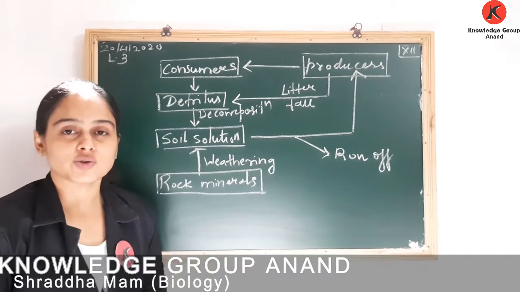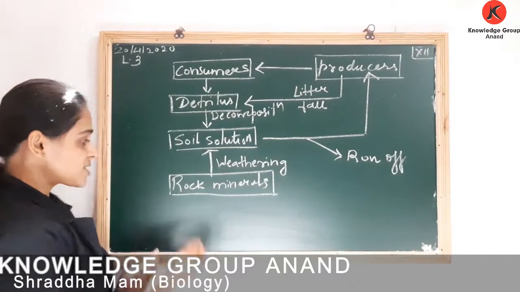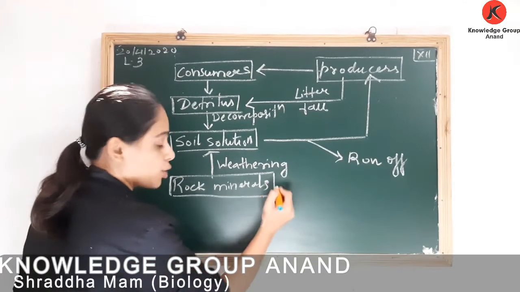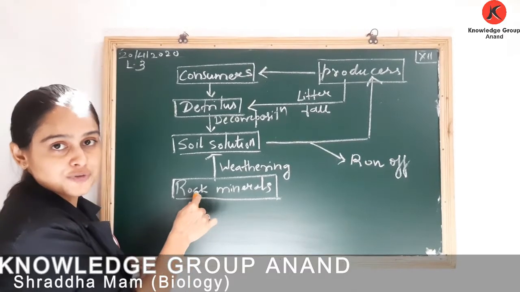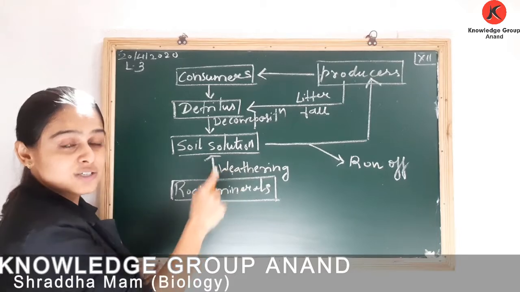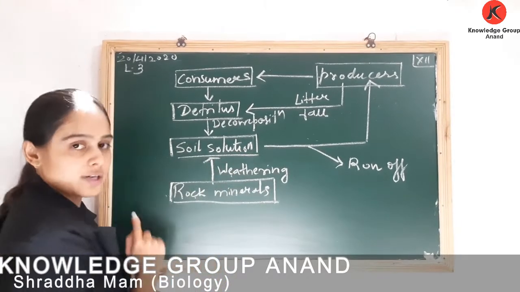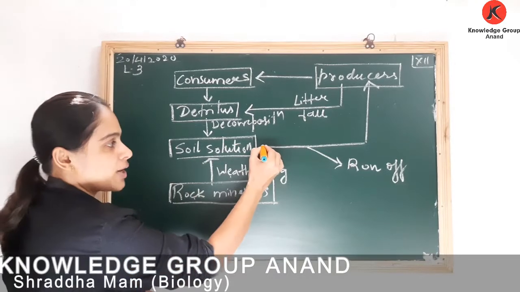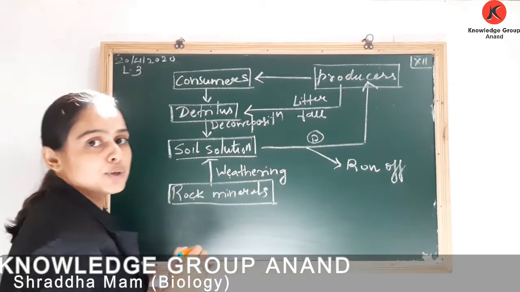Here I have drawn a simple model that represents your phosphorus cycle. Okay, the phosphorus cycle begins from your rocks, right? These rocks, to be more specific, are rich in phosphates. By the process of weathering, there will be release of phosphorus in soil, so it will be present as soil solution. From this soil solution, this phosphorus is taken up by producers.